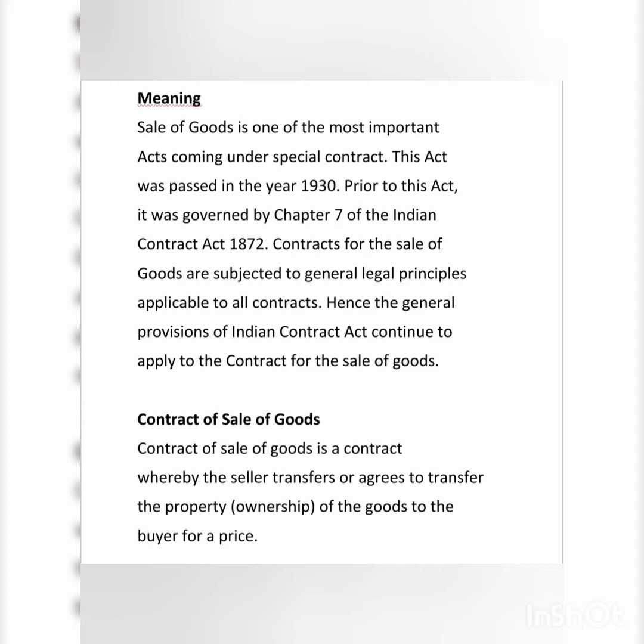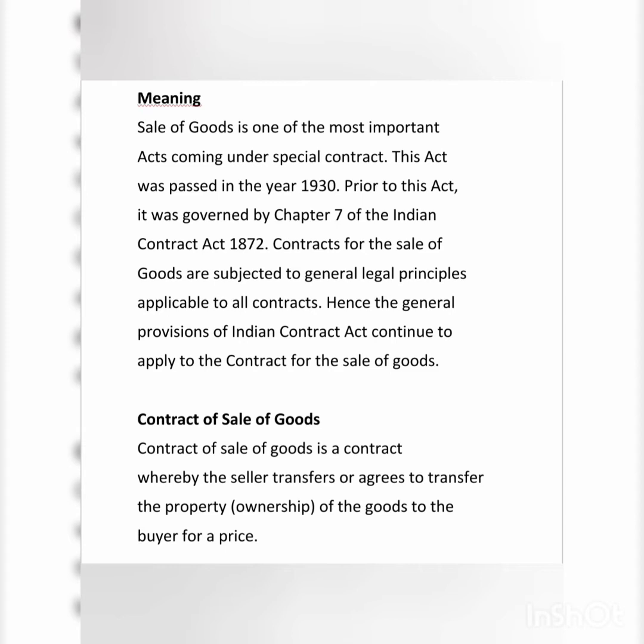Prior to this act, it was governed by Chapter 7 of the Indian Contract Act 1872. Contracts for the sale of goods are subject to general legal principles applicable to all contracts. Hence, the general provisions of the Indian Contract Act continue to apply to the contract for the sale of goods. Next, we'll move on with formation of contract of sale.